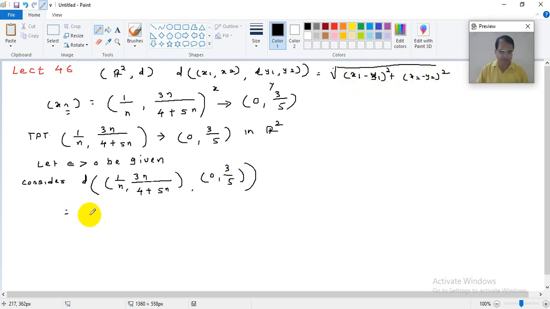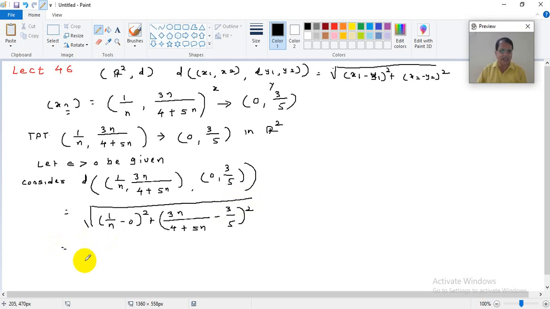So here it will be root of 1 upon n minus 0 bracket squared plus, now the difference between y coordinates, 3n upon 4 plus 5n minus 3 by 5 bracket squared.